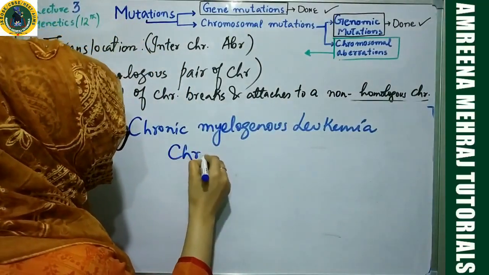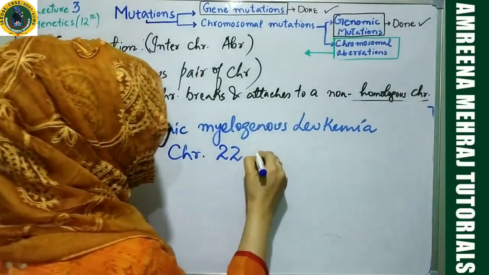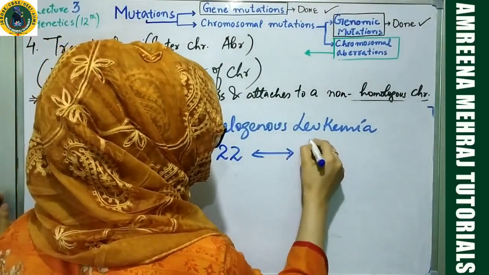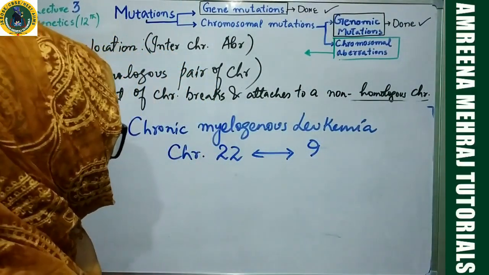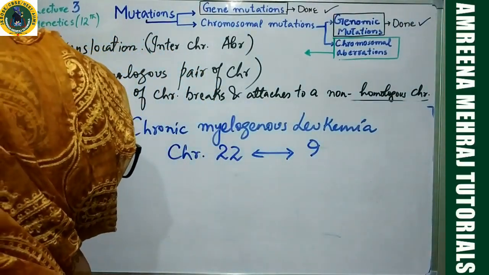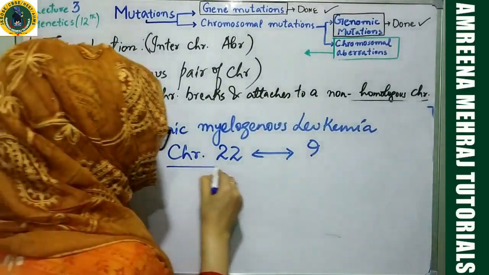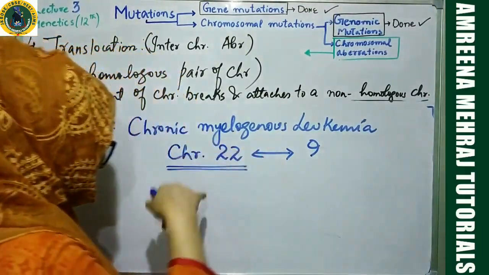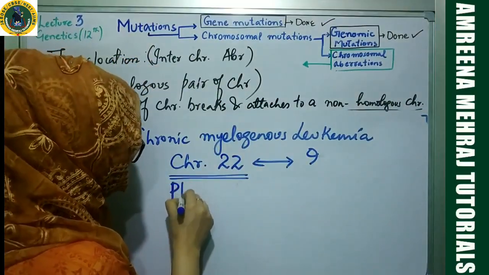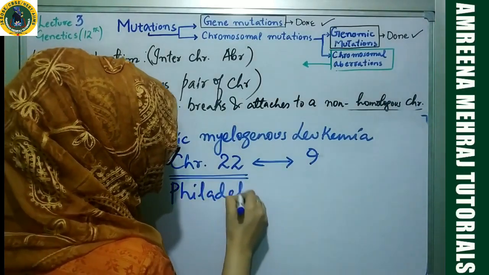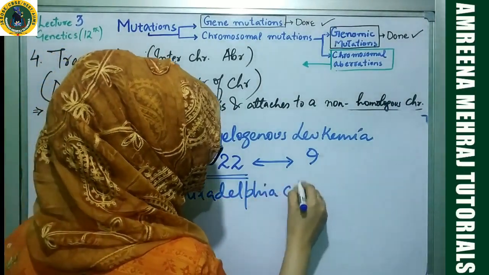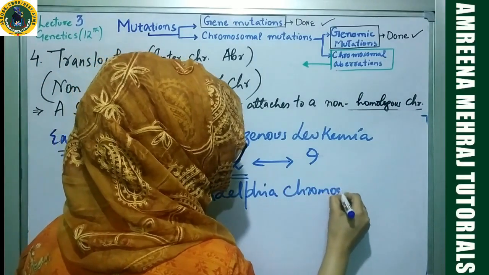So chromosome number 22 and chromosome number 9 undergo this process of translocation. Accordingly, chromosome number 22 is converted into a different chromosome, which is the Philadelphia chromosome. It's called Philadelphia chromosome, my dear students.